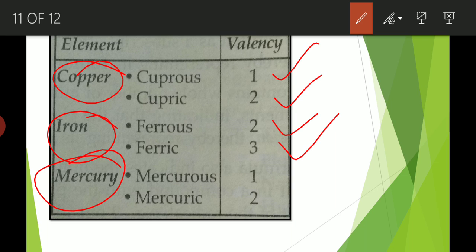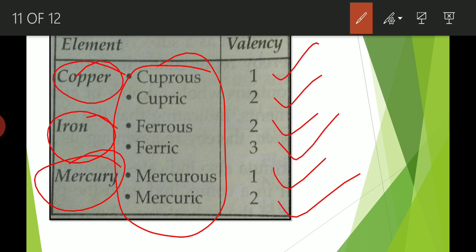Mercury also has 2 valencies, one is 1 and another is 2. Clear? Now, how will you remember whether we will call it cuprous or cupric, ferrous or ferric, mercurous or mercuric?